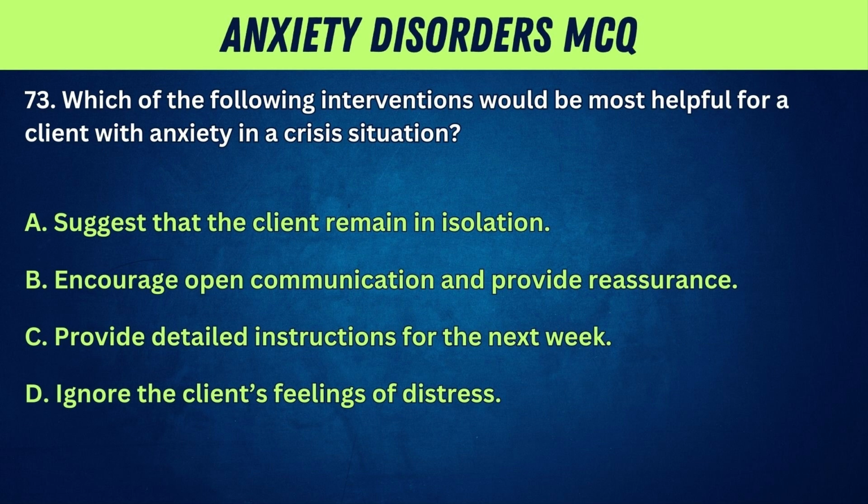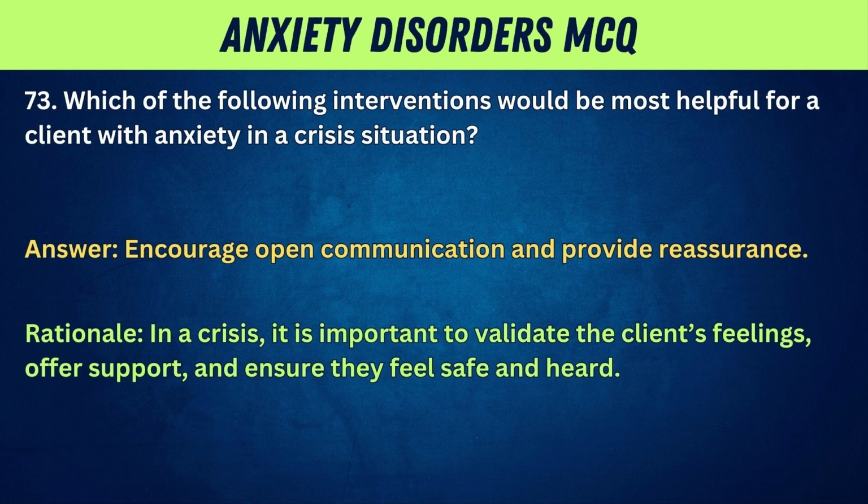73. Which of the following interventions would be most helpful for a client with anxiety in a crisis situation? A. Suggest that the client remain in isolation. B. Encourage open communication and provide reassurance. C. Provide detailed instructions for the next week. D. Ignore the client's feelings of distress. Answer: encourage open communication and provide reassurance.